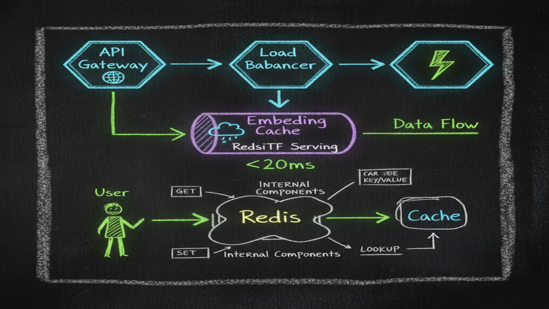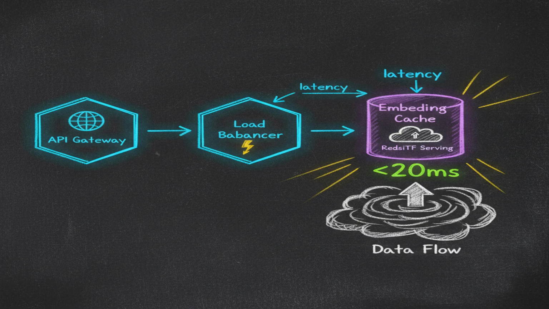We use model versioning with gradual rollout and canary deployment to ensure safe updates. Cost optimization is also important. We balance batch and real-time inference based on traffic patterns. Remember the 100 millisecond latency target? This is how we hit it.